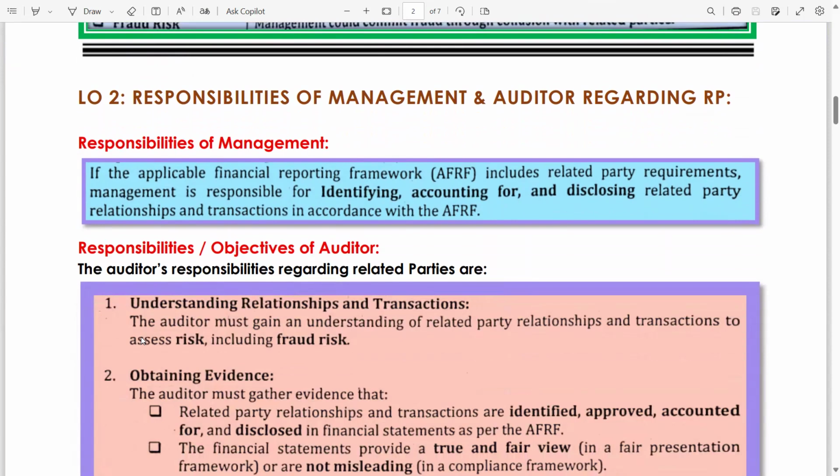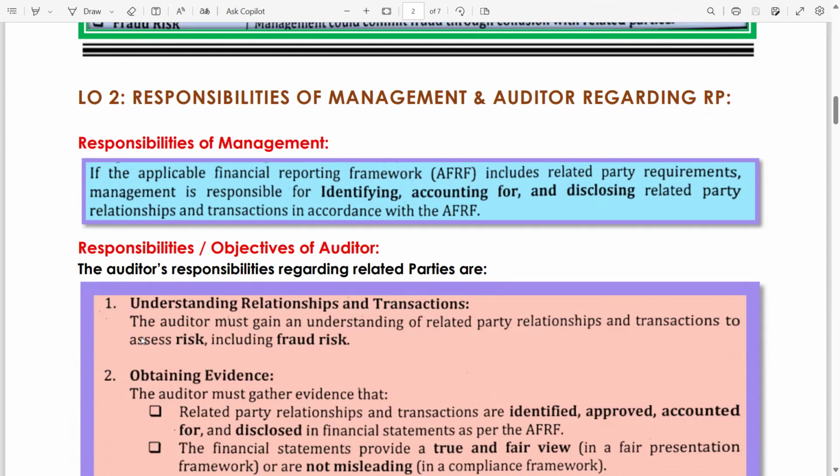Now, learning objective number two: responsibilities of management and auditor regarding related parties. What are the responsibilities of the management, and what is our responsibility as auditors? Management's responsibility is to provide the auditor with all relevant information requested by the auditor. In case of related party relationships and transactions, management is responsible to provide the auditor with all related party relationships and transactions.